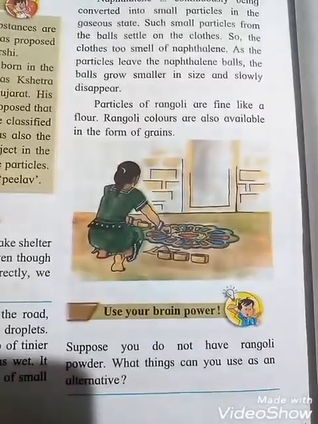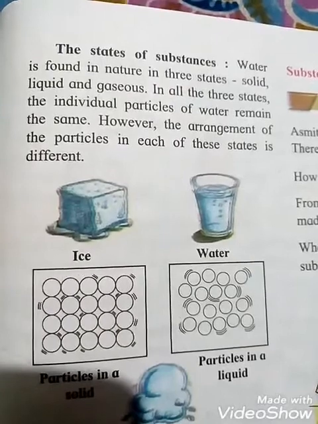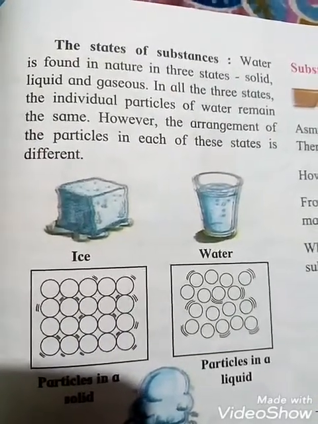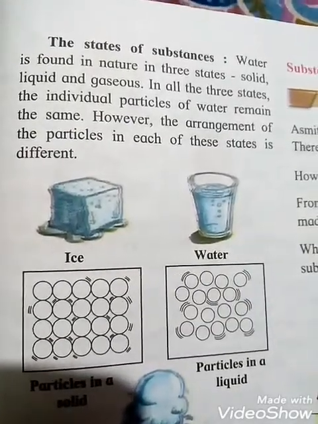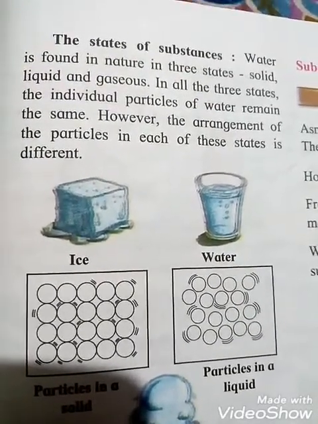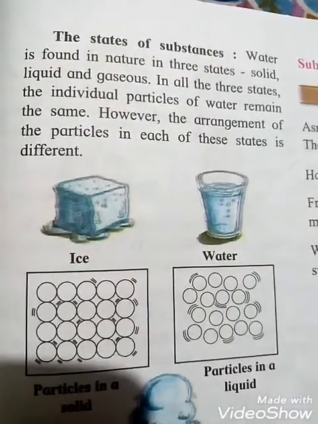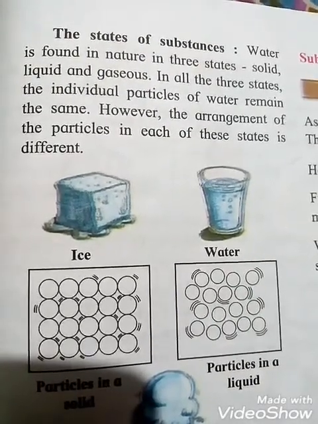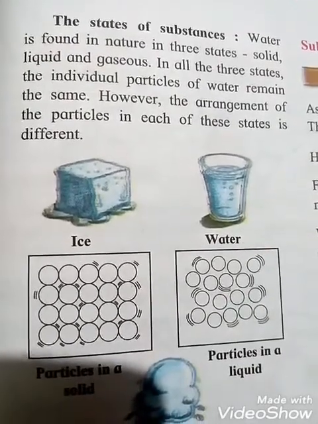States of substance. Water is found in nature in 3 states. See students, water is found in nature in how many states? 3 states. Which are they? Solid, liquid and gaseous. In all the 3 states, the individual particles of water remain the same. However, the arrangement of the particles in each of these states is different.